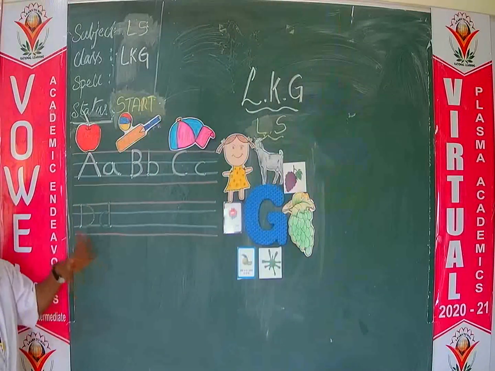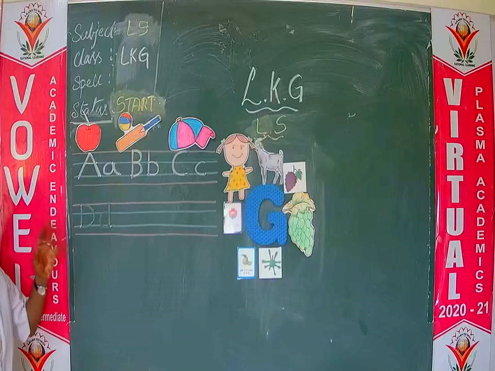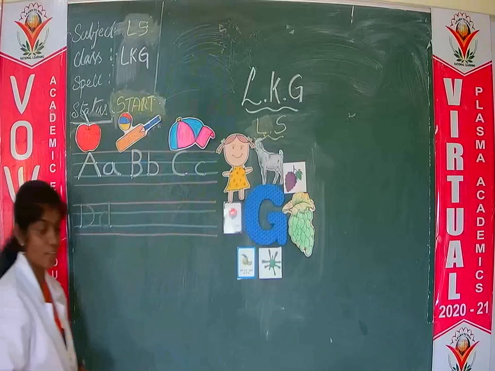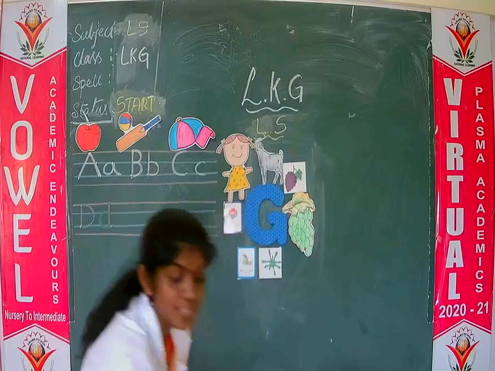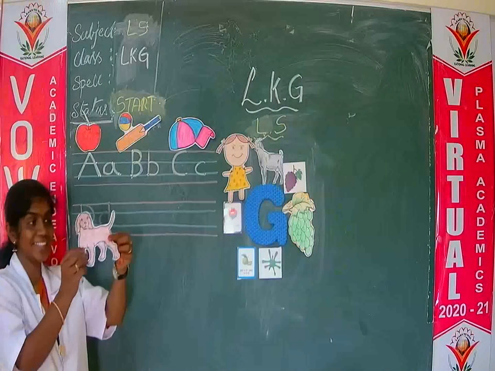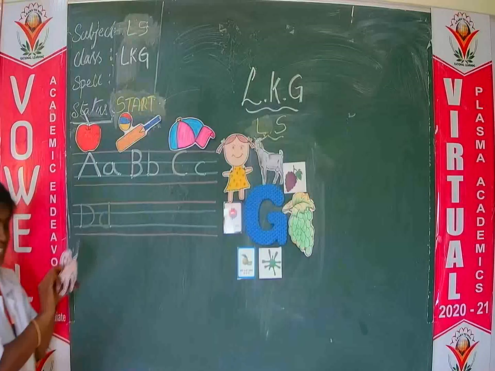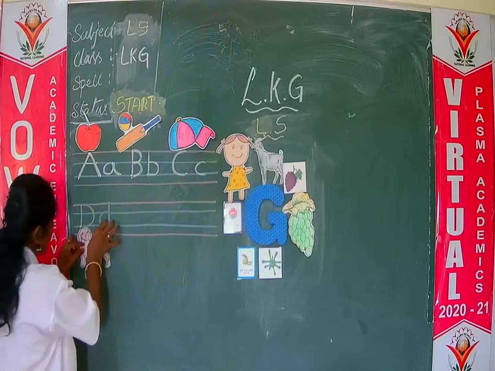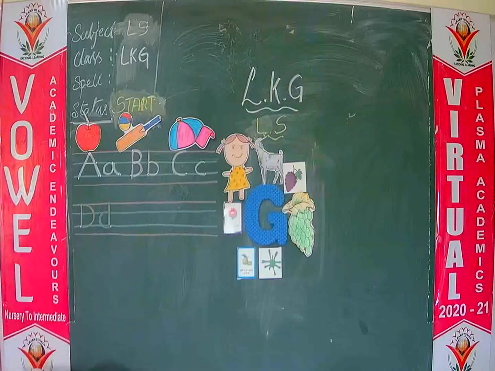What is the sound of D? D, D. D for dog.